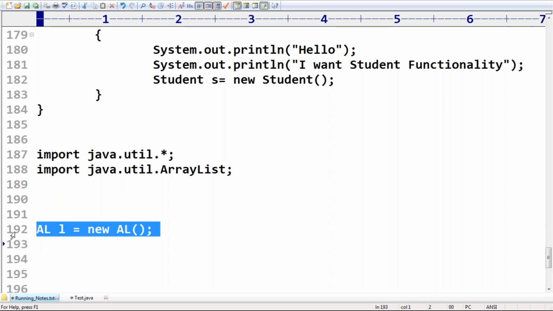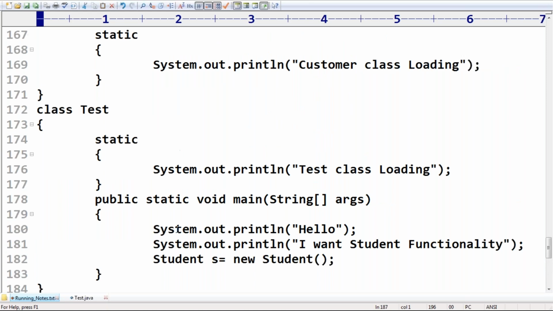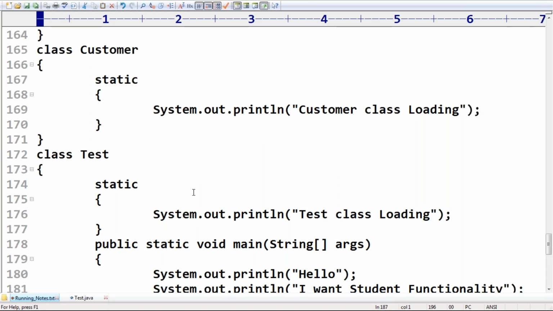inside the JVM. This behavior is considered the dynamic nature of Java. The biggest advantage of dynamic nature is that performance will be improved by default, friends. Remember this terminology carefully. Any doubt? Are you in a position to understand, friends? What is the meaning of dynamic nature? Why is Java considered dynamic? Because the required class files will be loaded on demand, whenever they are required. This behavior is considered dynamic nature.